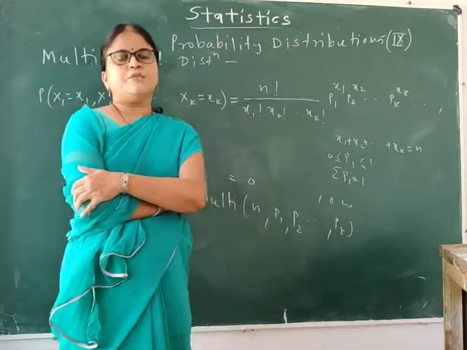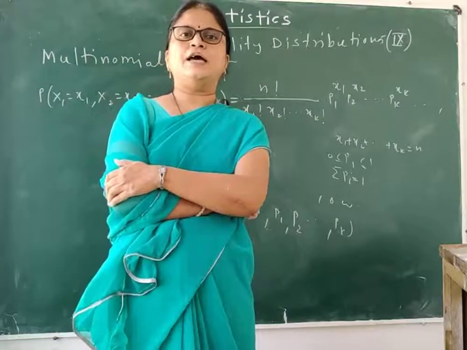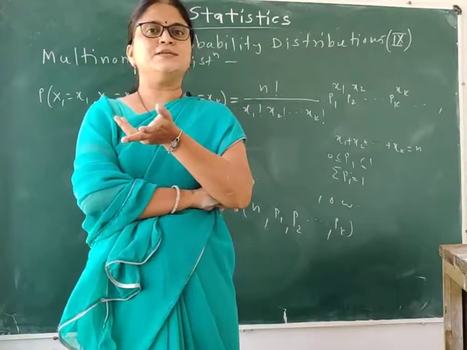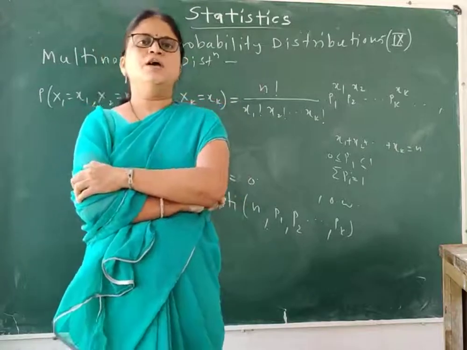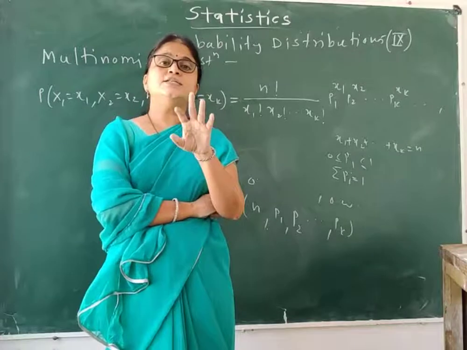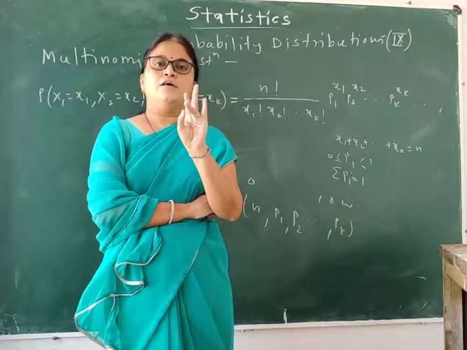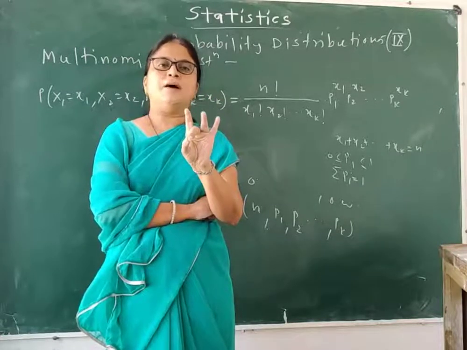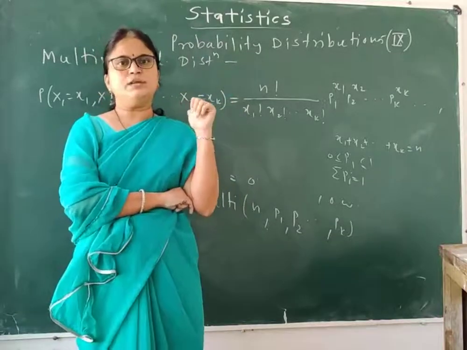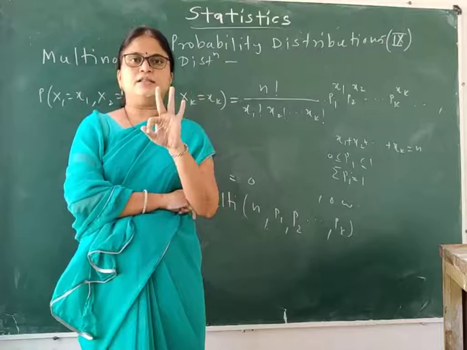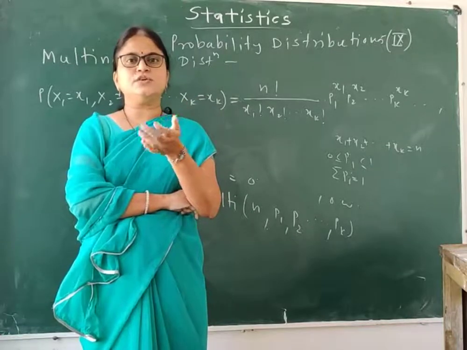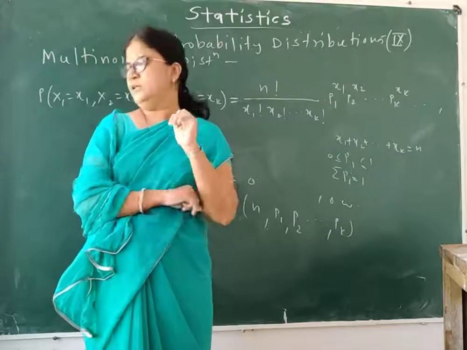In the binomial distribution, I have only two cases, success and failure. If more than two cases are present, for example your SYBSc result, which has three cases: fail, pass, or clearly pass. This result comes under the multinomial case, since I have more than two cases. If I have more than two cases, then we use the multinomial distribution.